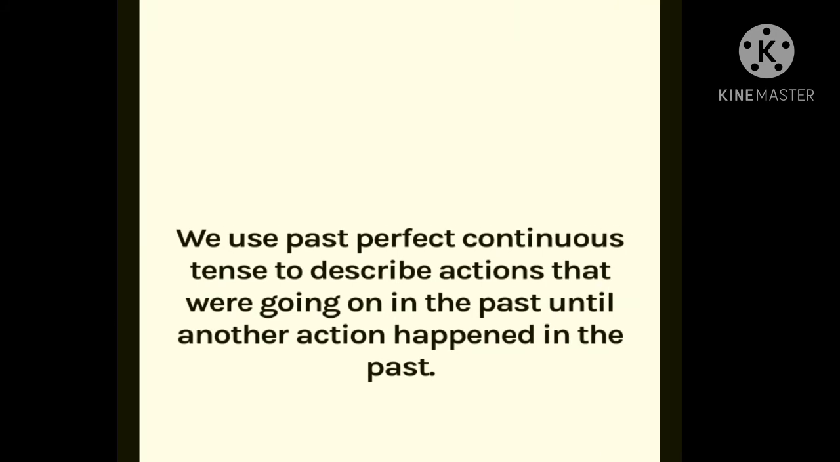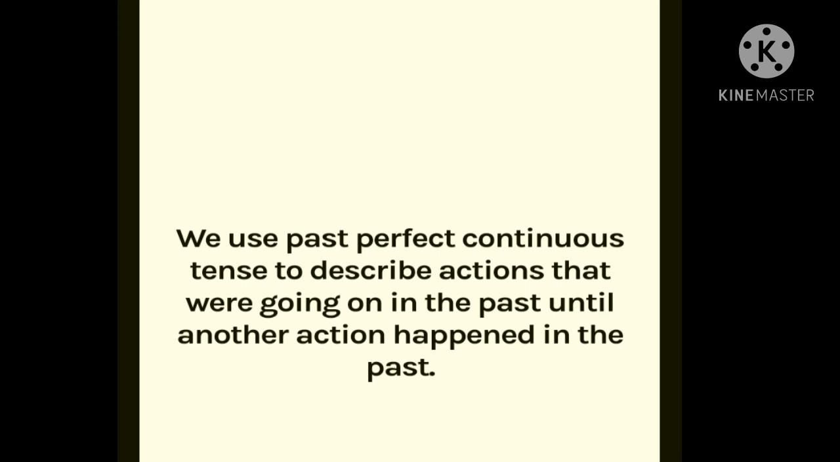So now students, we will revise those points once again. We use past perfect continuous tense to describe actions that were going on in the past until another action happened in the past. Past में दूसरी एक्शन होने तक पहली एक्शन क्या करती है? शुरू रहती है. So I hope students you understood all the points of past tense. We revised simple past, past continuous, past perfect and past perfect continuous tense.